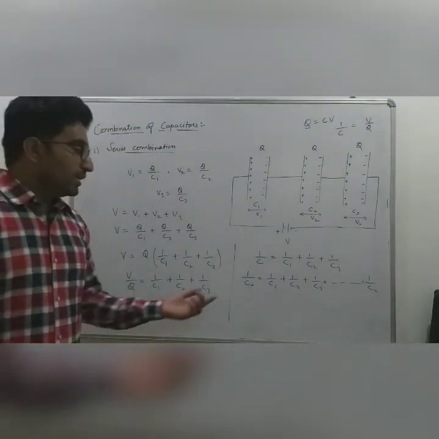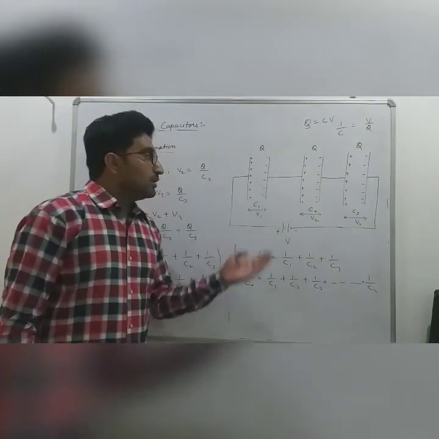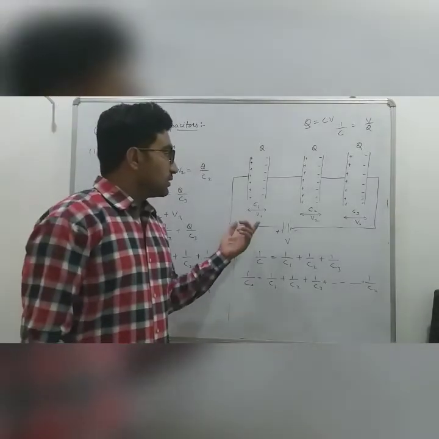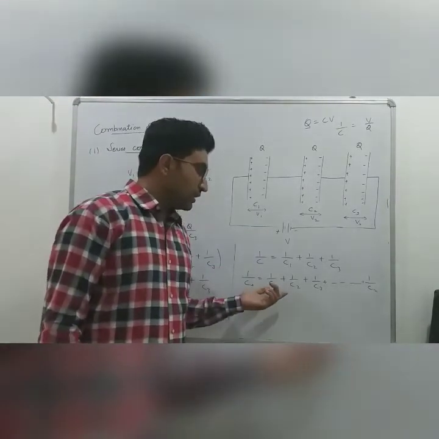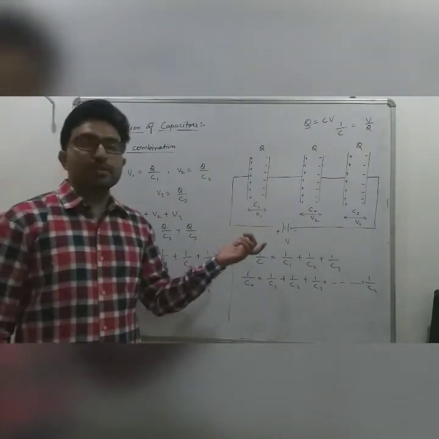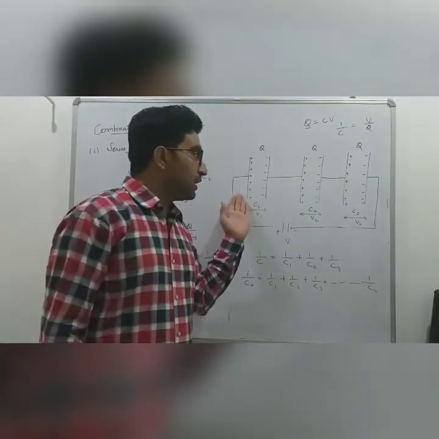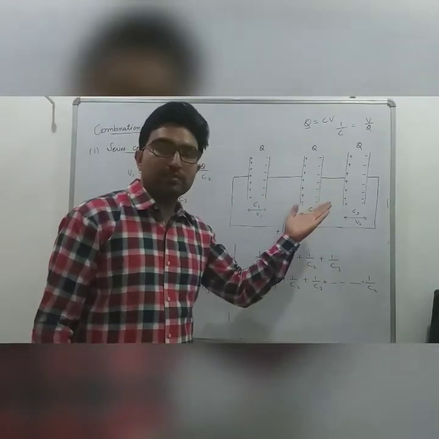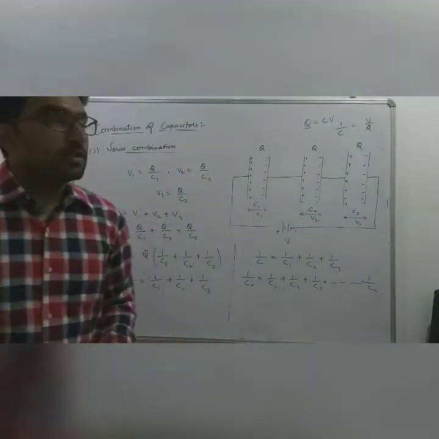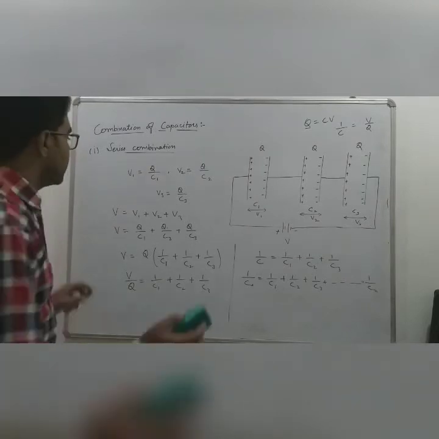From there we can conclude that the net capacitance of the series combination will be equal to the sum of the reciprocals of the individual capacitances, and that the charge remains the same in the series combination and potential is divided. Okay, now we will discuss the parallel combination of the capacitances.